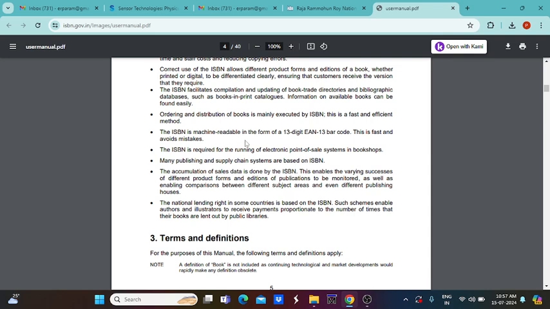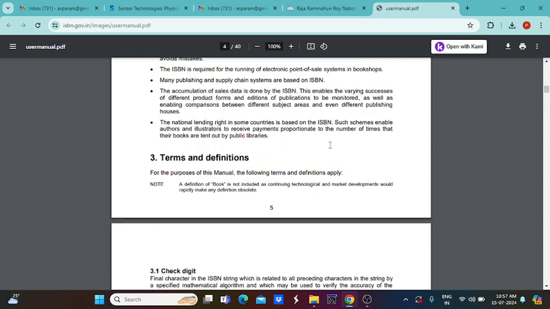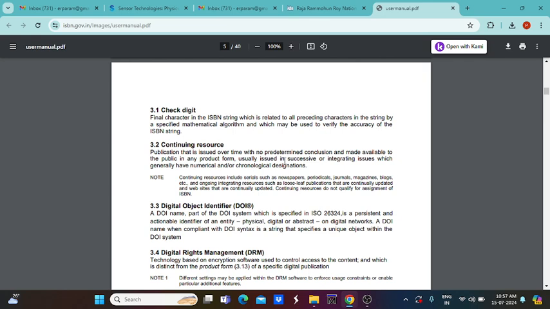It is machine readable. It is in the form of 13 digits, and it is very fast and avoids different mistakes, and it is used in running electronic point of sale systems in bookshops, and many publishing and supply chain systems are based on the ISBN also. So different terms and conditions are there.